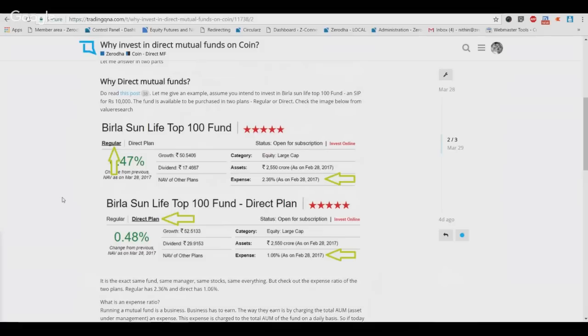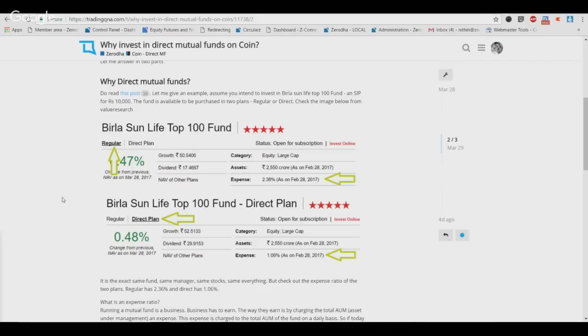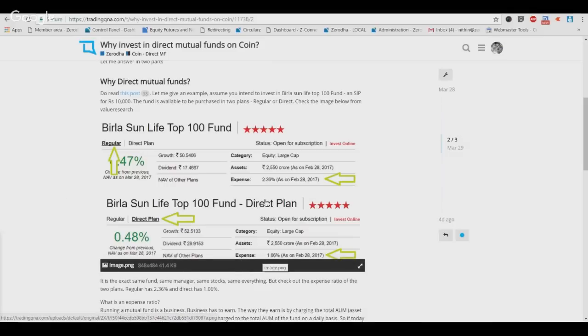Mutual funds actually calculate the expenses on a daily basis. You take this 2.36%, multiply it with the AUM for today, and then divide it by 365. So you get an AUM per day cost, and that much money gets taken out from the fund every day, right? As you can see, the expense ratio for direct plans is much lesser than the expense ratio for the regular plans. So if, say, of this 2,500 crores, 1,250 crores came from the direct plan and 1,250 came from the regular plan, you would see a lot bigger expense ratio for the regular plan than for the direct plan, right?